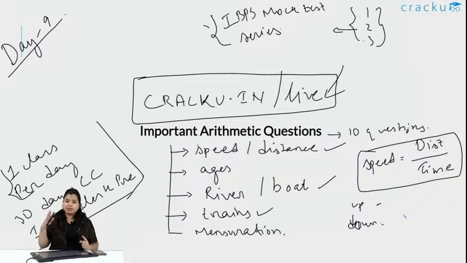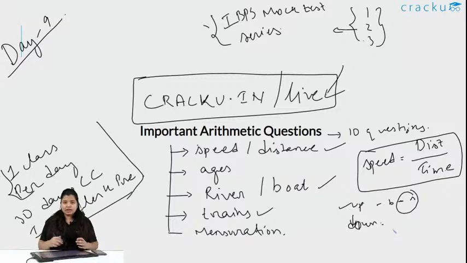So, that will be speed of the boat minus speed of the stream. Similarly in the river, when you are going against the flow of the river, the river is pulling you back. So, the speed must be subtracted here.